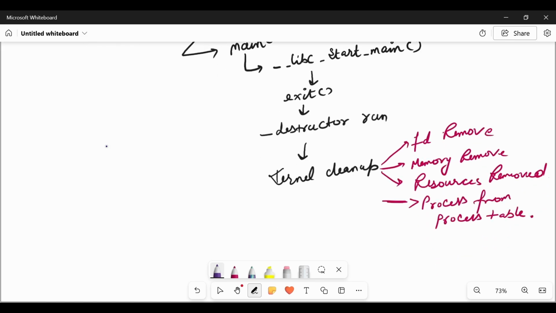At the cleanup process, any file descriptors and memory resources that have been allocated to this process will be removed, and also this process will be removed from the process table.